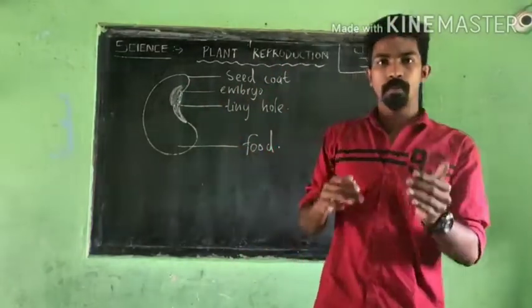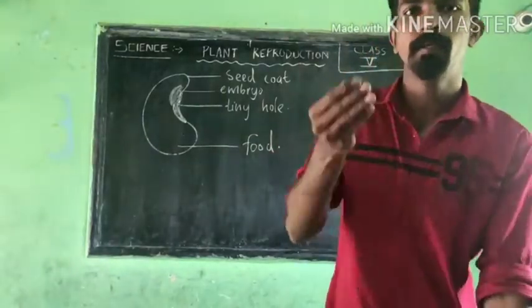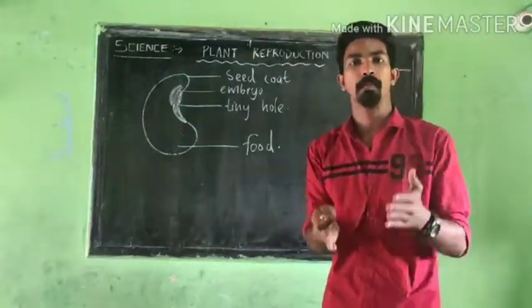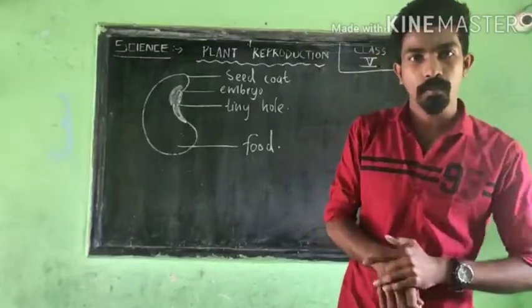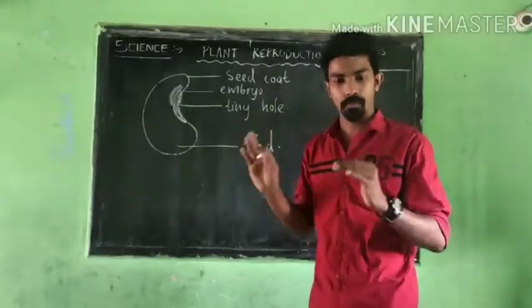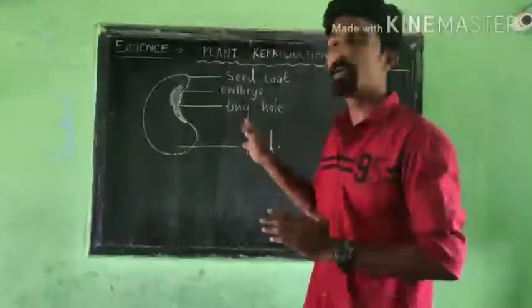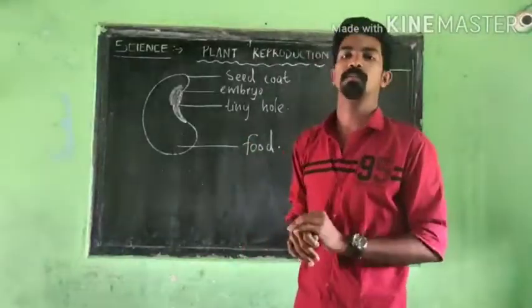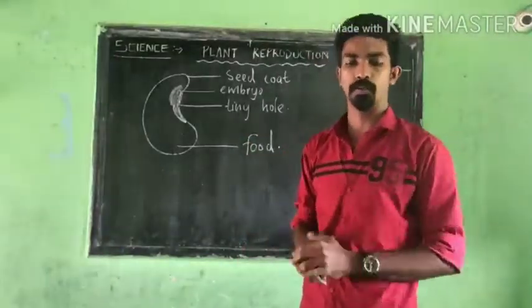Okay, this embryo will become a new baby plant if it gets a sufficient amount of air, water and warmth. So that is a simple description about a seed. That is all about that activity. You try to do that one.